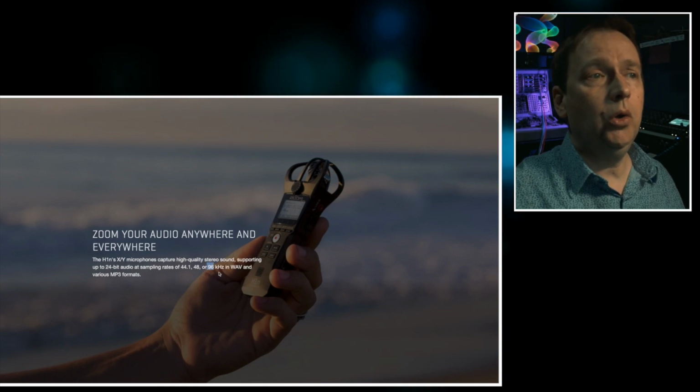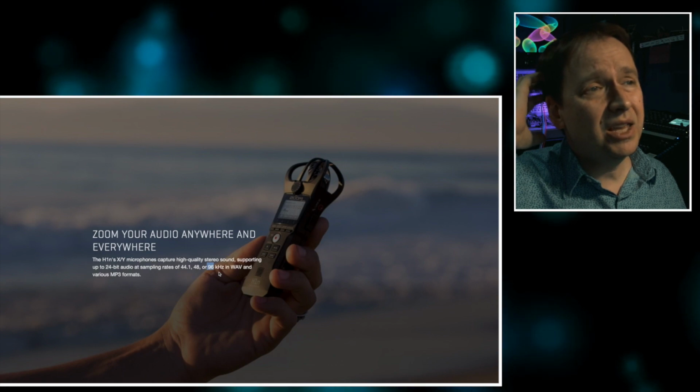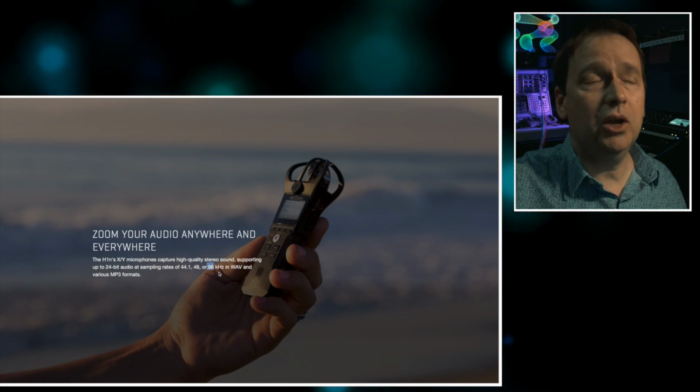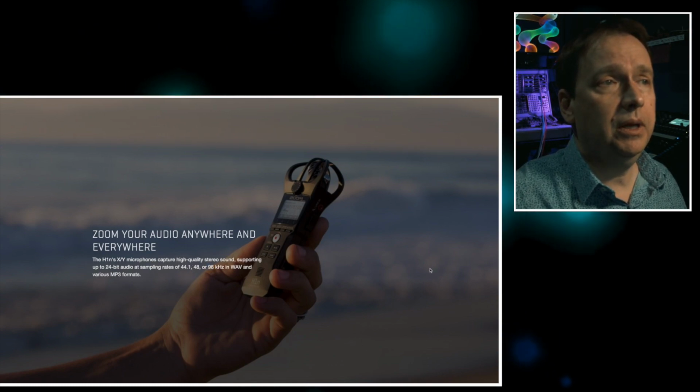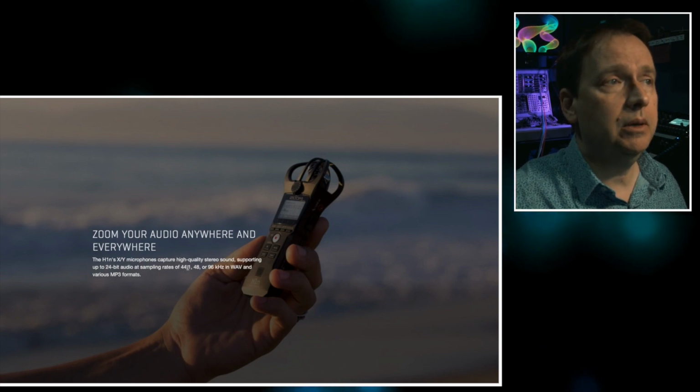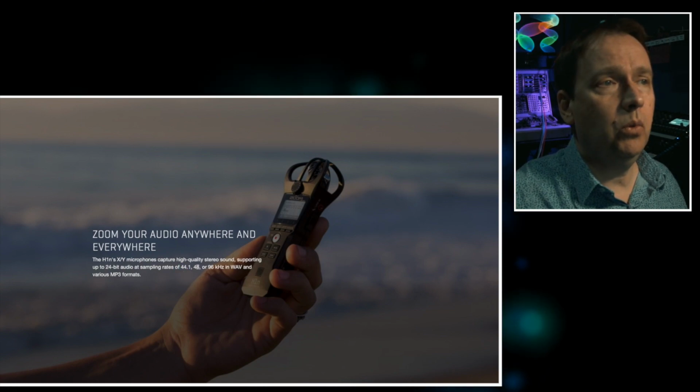Nowadays, you can record all the way up to 96 kilohertz, which is really high quality. I typically record my music stuff on my computer in 44.1 or 48 kilohertz. It's even now moved up to 24-bit audio, so it's a higher quality than our traditional 16-bit that we record in. Again, I don't really recommend going for the MP3.